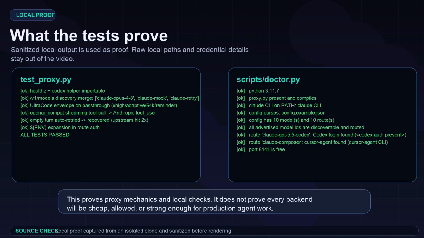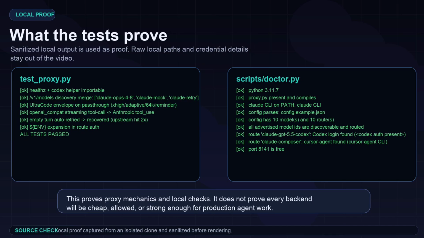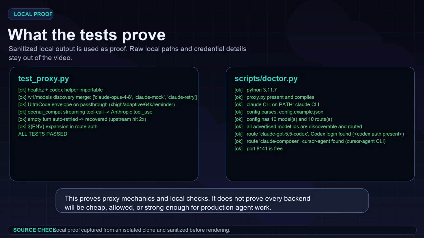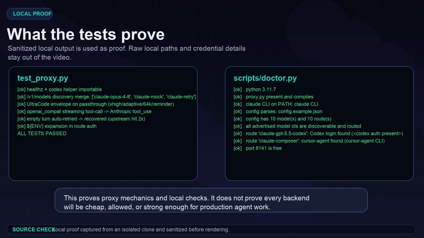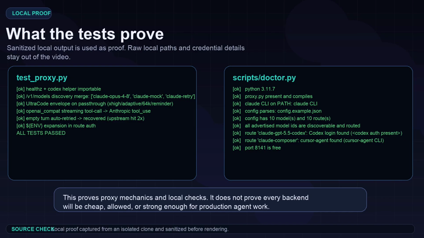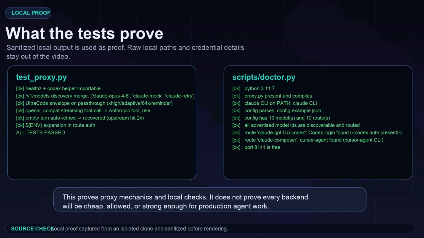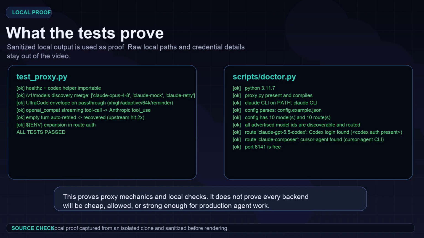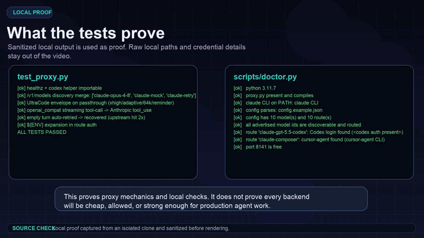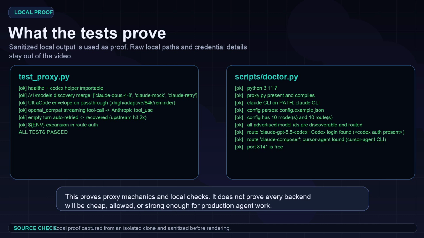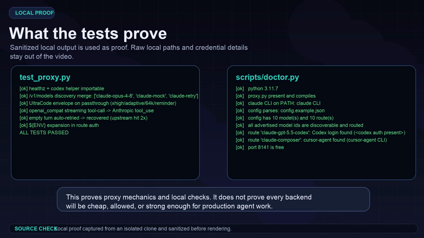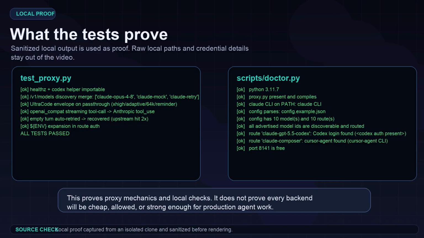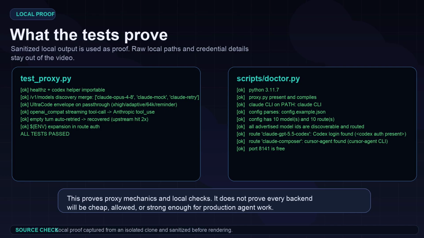That is useful proof, but we have to be precise. It proves the proxy mechanics and local checks work. It does not prove that every paid backend will be cheap, fast, permitted by its terms, or good enough for long agent workflows. It also does not prove a real production task completed through a third-party model because the source post did not provide a video of that. So the honest takeaway is not switch everything today. The honest takeaway is the repo is structured well enough to test one backend safely, and the doctor gives you a clear first validation step.